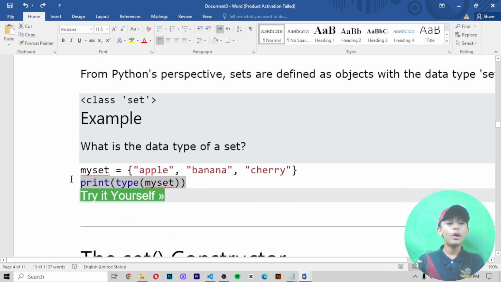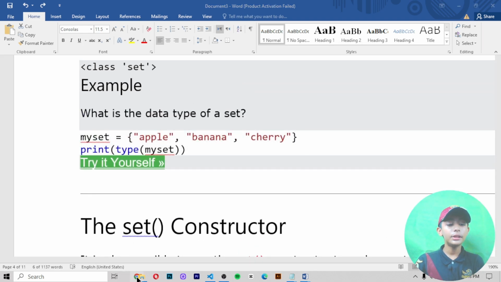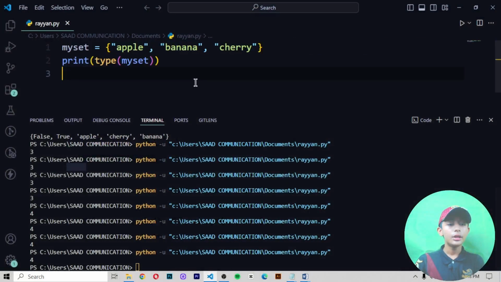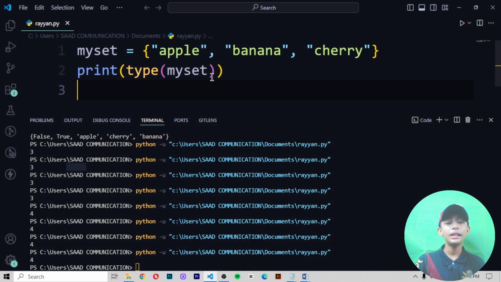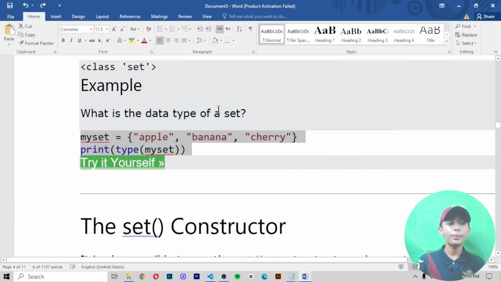In this example, what is the data type of a set? When I copy and paste this example, I ask Python to tell me the data type of my set. So it gives me class set. Here you can see it in the output.